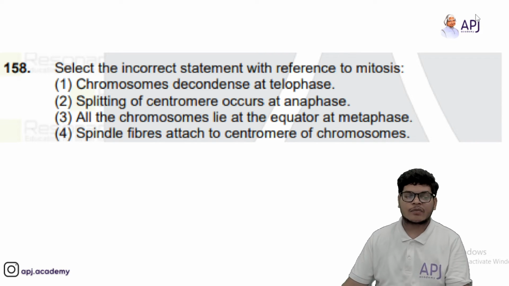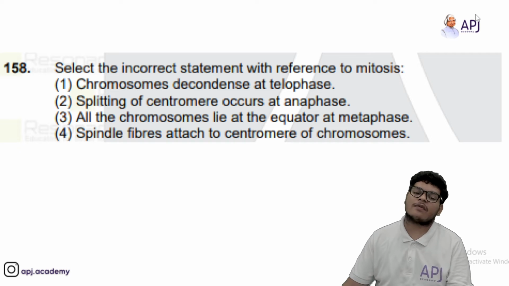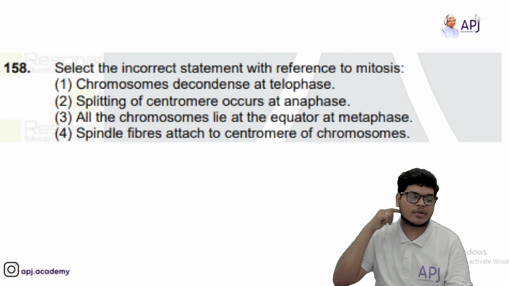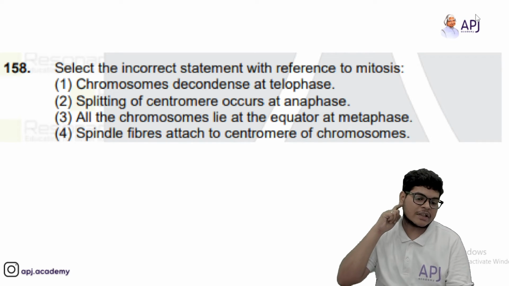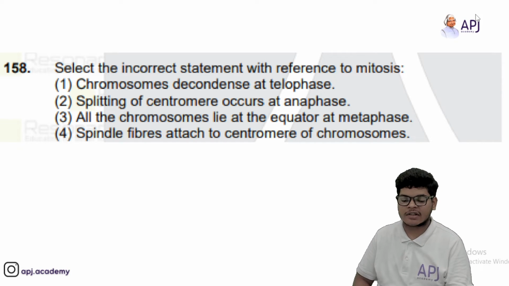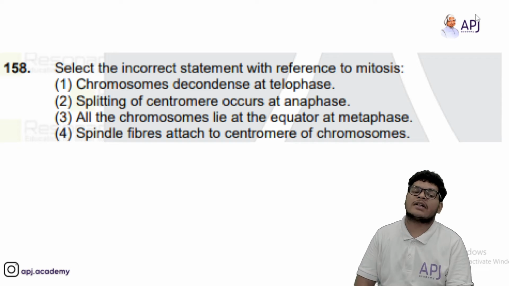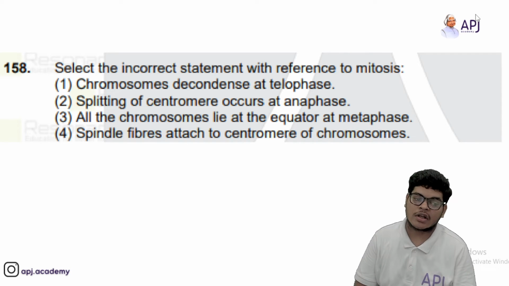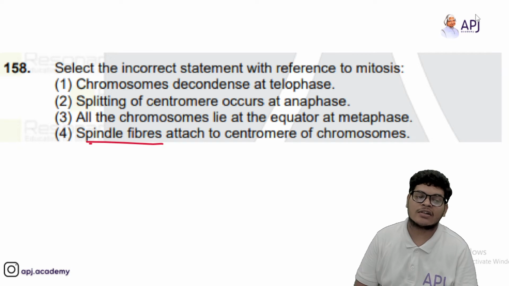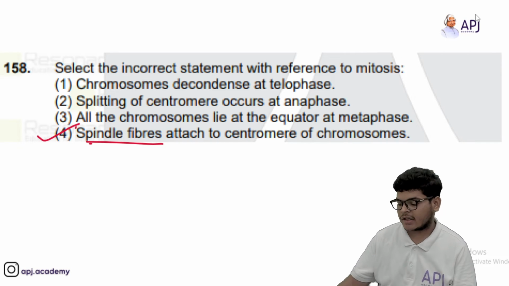Then we have select the incorrect statement with reference to mitosis. So chromosome decondense at telophase. Splitting of centromere occurs at anaphase. All the chromosomes lie at the equator of metaphase. Spindle fibers attached to centromere of chromosomes. So it attaches to the kinetochore rather than the centromere. So option fourth is incorrect.